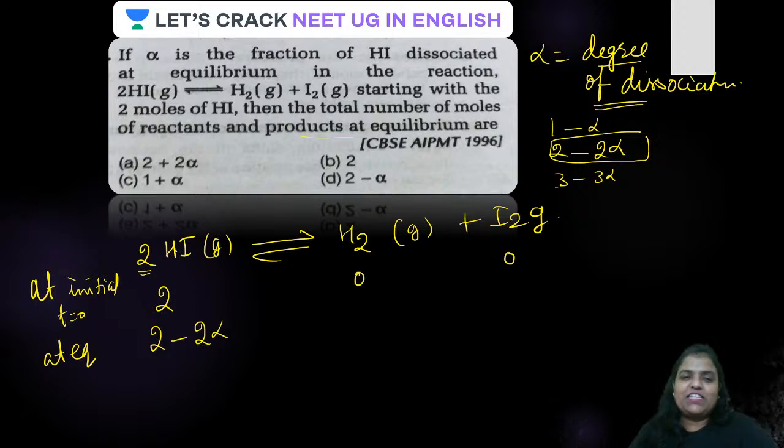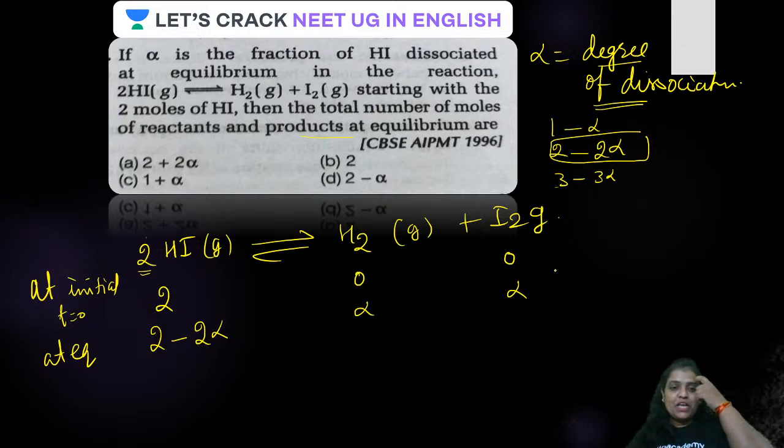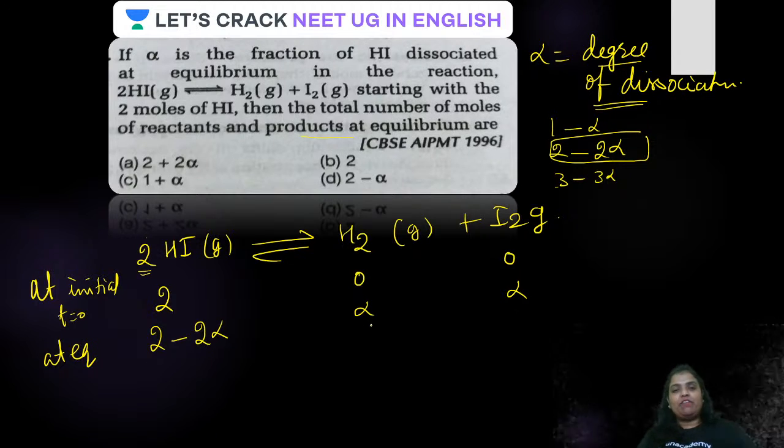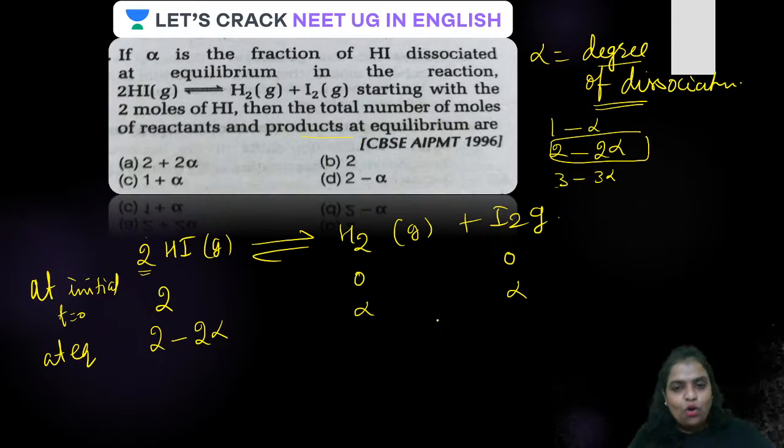Okay, so guys, it is very clear from here that 2 moles of HI on dissociation, in the balanced equation, give 1 mole of H2 and 1 mole of I2. Therefore, 2 alpha will give half of that, that is alpha mole of H2 and alpha mole of I2. Is that clear? 2 alpha getting dissociated will give alpha of H2 and alpha of I2.